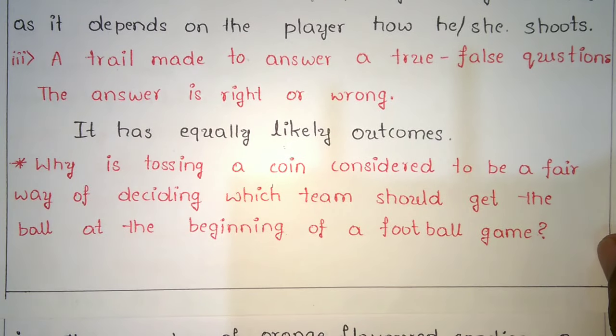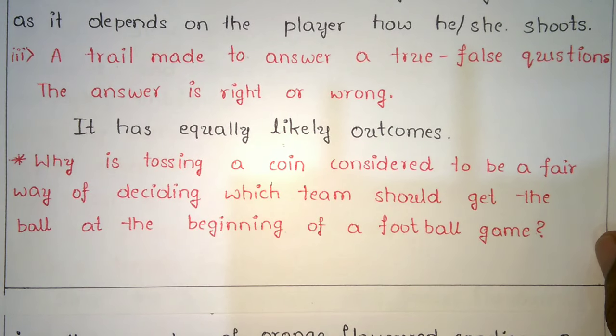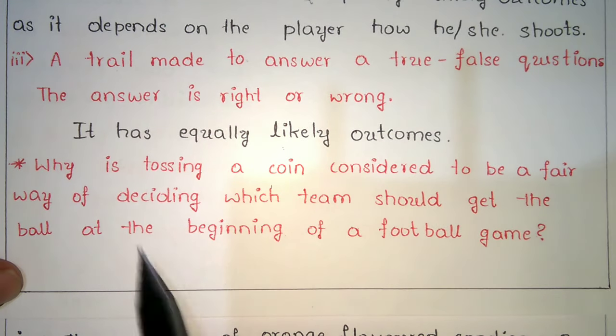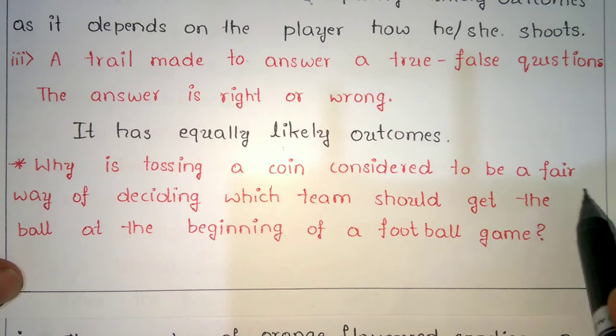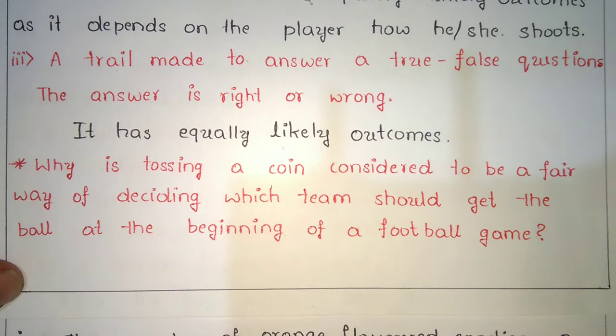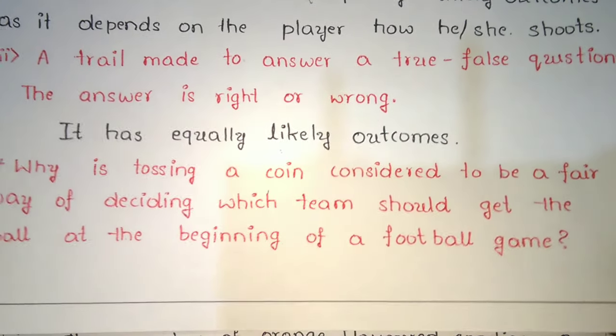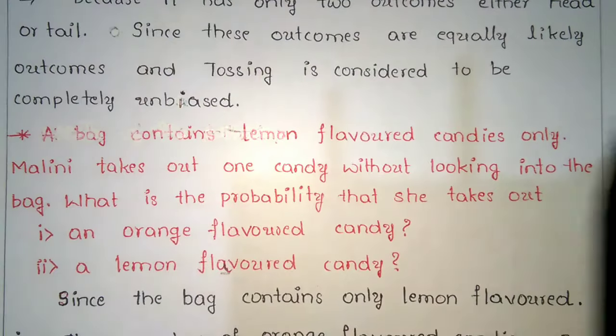Why is tossing a coin considered to be a fair way of deciding which team should get the ball at the beginning of a football game?